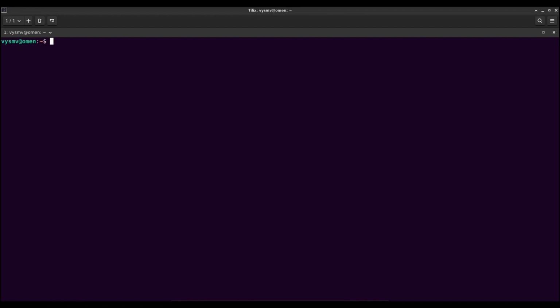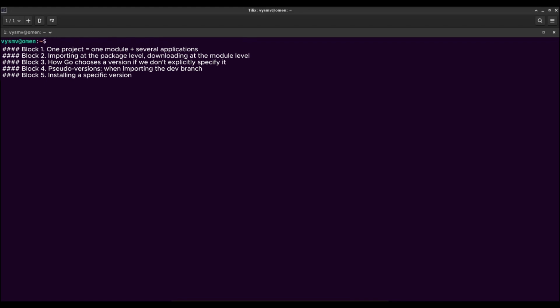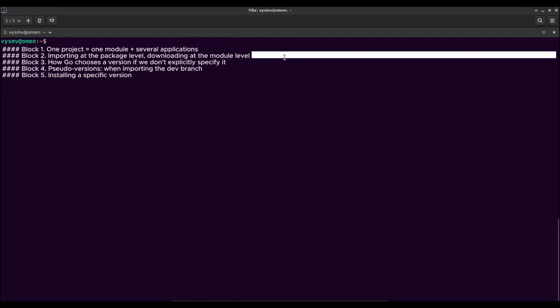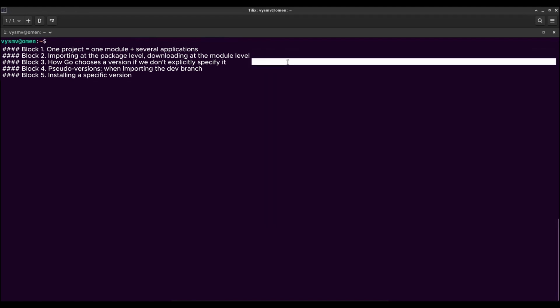Now let's structure the practice. For visualization, I will insert block headers into the terminal. So, in the first block, we will see how one project is equal to one module and how it can contain several applications. The second block will demonstrate that we import a package in the code, but the entire module is actually pulled in. In the third block, we will see how Go behaves when we import packages without specifying the version we need, and we will touch on the additional concept of pseudo-versions.